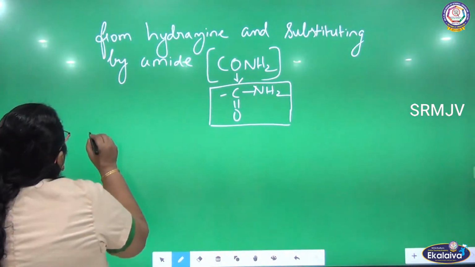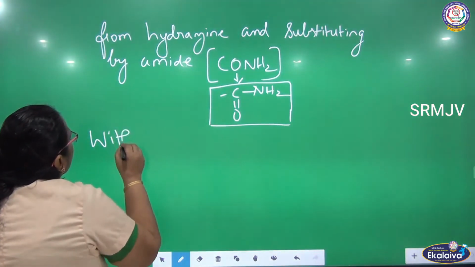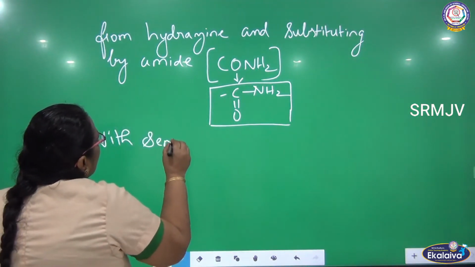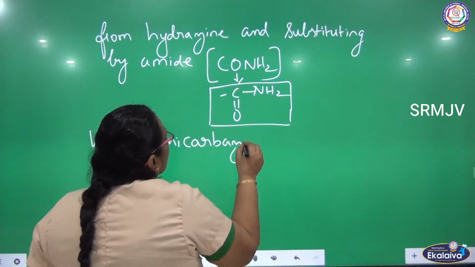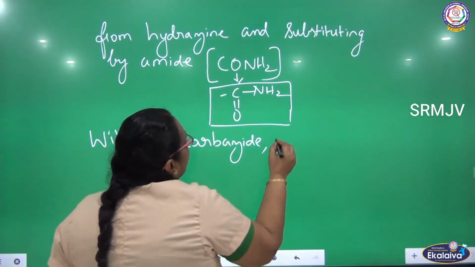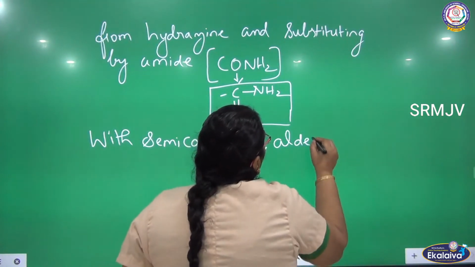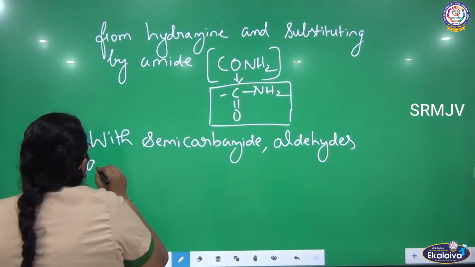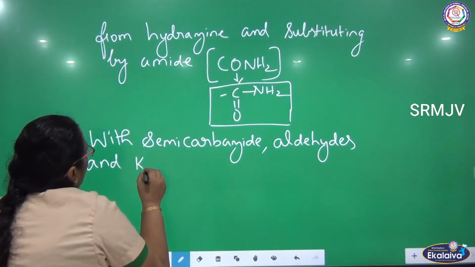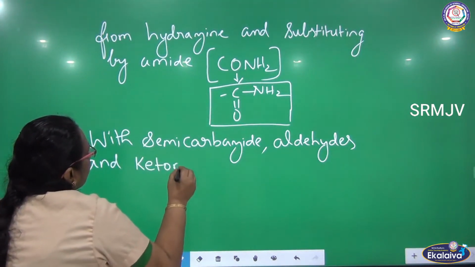So, with semicarbazide, aldehydes and ketones give semicarbazone.